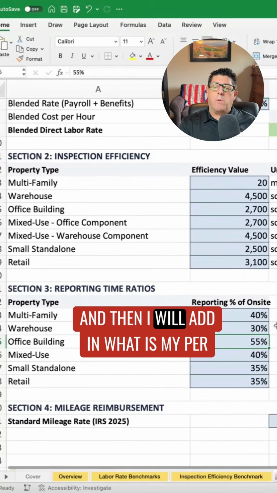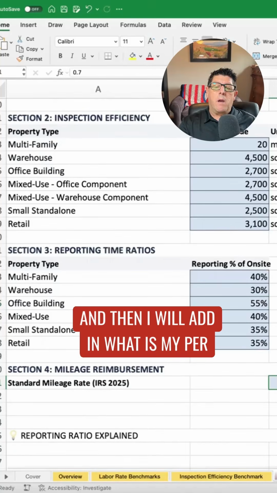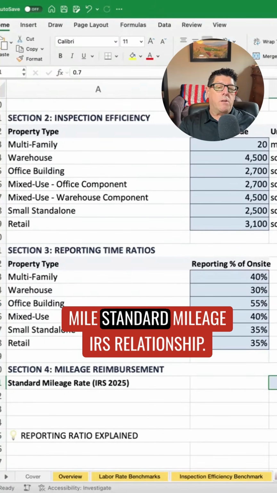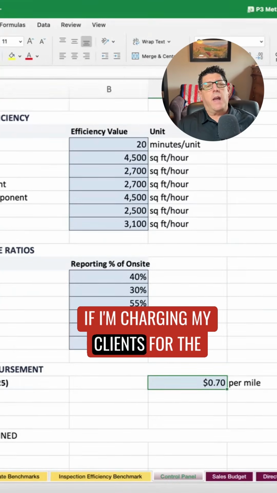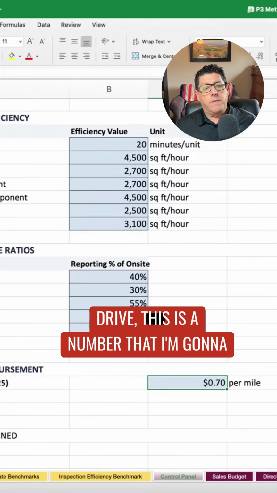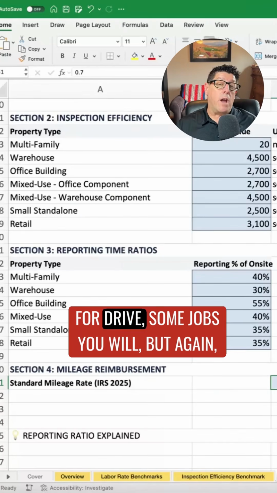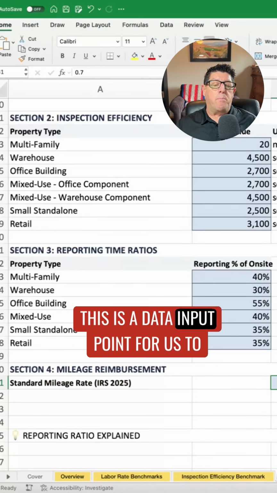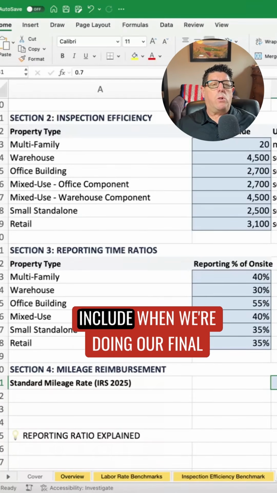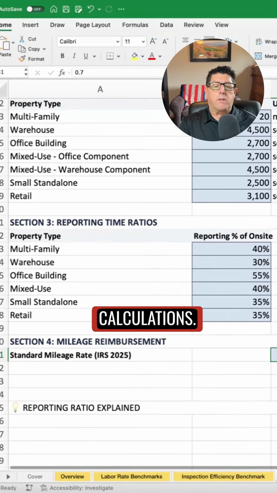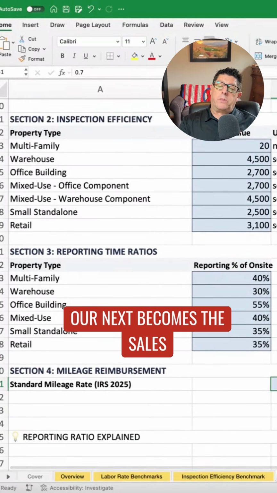And then I will add in what is my per mile standard mileage IRS relationship. If I'm charging my clients for the drive, this is a number that I'm going to use. Not all jobs will you charge your clients for drive. Some jobs you will. But again, this is a data input point for us to include when we're doing our final calculations. Our next becomes the sales budget.